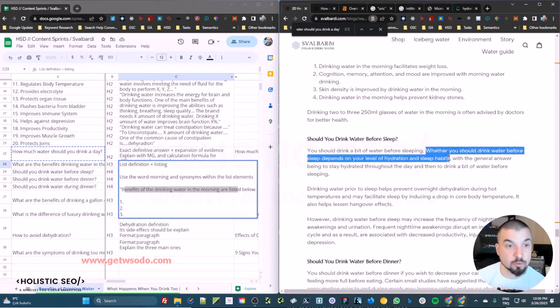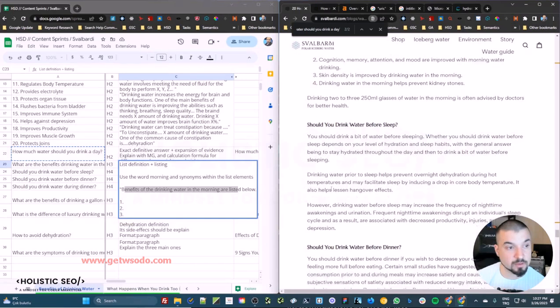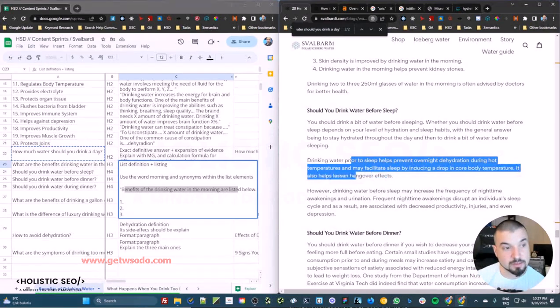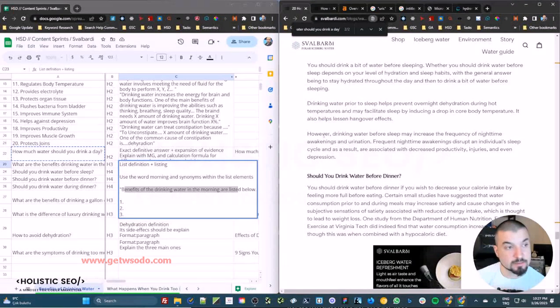Then we give the conditions for this caution as well, with the general answer being to stay hydrated throughout the day and then to drink a bit of water before sleeping. Drinking water prior to sleep helps prevent overnight dehydration during hot temperatures and may facilitate sleep by inducing a drop in the core body temperature. It also helps lessen hangover effects. And in this case, actually using this word here is not necessary as well, but as you see, using this specific present tense here is also useful too.